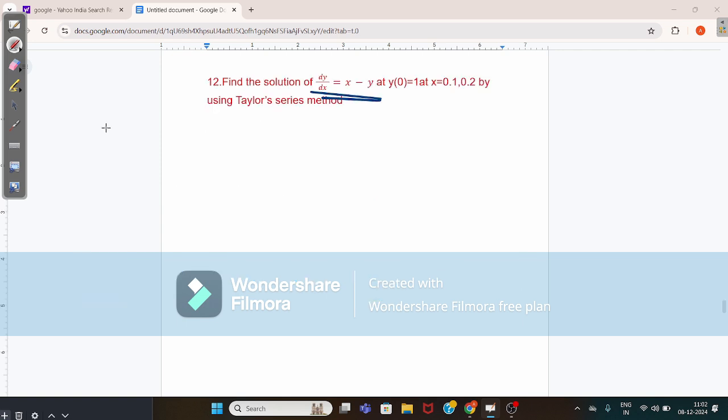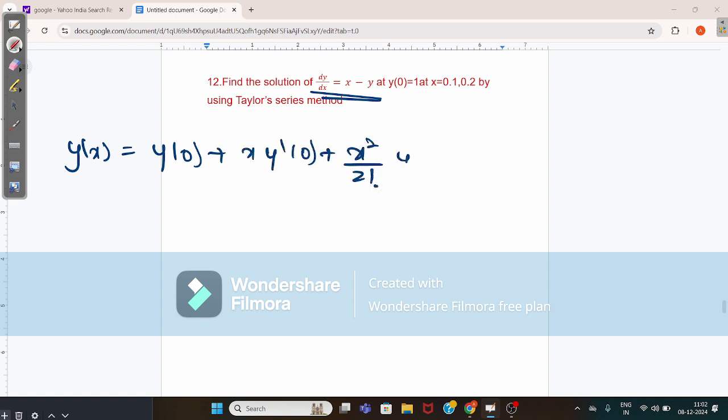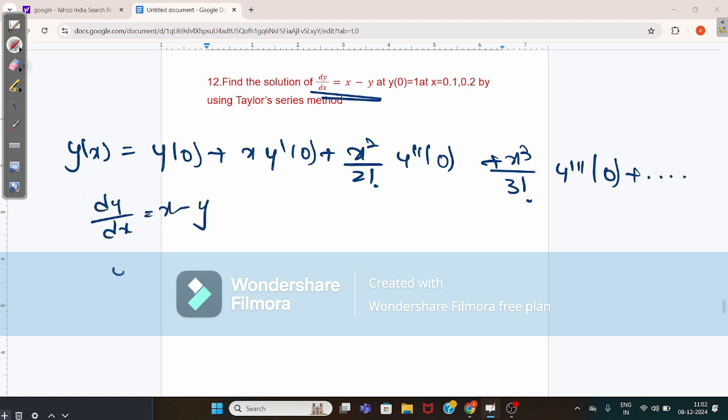The formula used here is y of x is equal to y of 0 plus x into y dash of 0 plus x square by 2 factorial into y double dash of 0 plus x cube by 3 factorial into y triple dash of 0 plus and so on. Now here dy by dx is equal to x minus y. So y dash of 0 gives the value 0 minus 1, which is equal to minus 1.